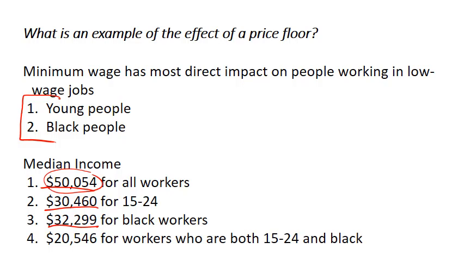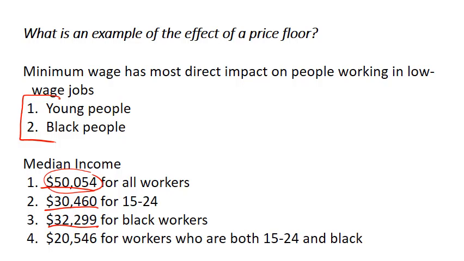Now, if the suggestion that the minimum wage is greater than the equilibrium wage more frequently for young people and black people than it is for the general population is correct, supply and demand analysis predicts that the quantity demanded is less than the quantity supplied for many young people and for black people. One signal that the quantity demanded is less than the quantity supplied for labor is a high rate of unemployment.